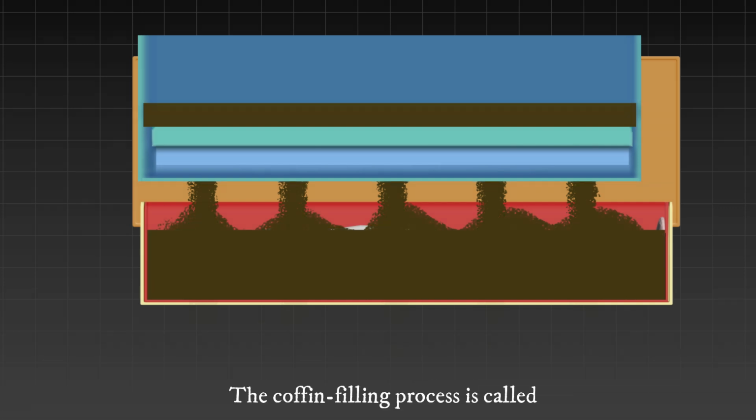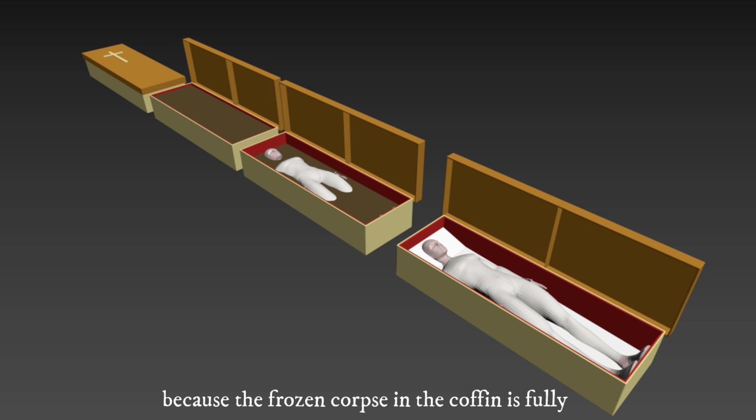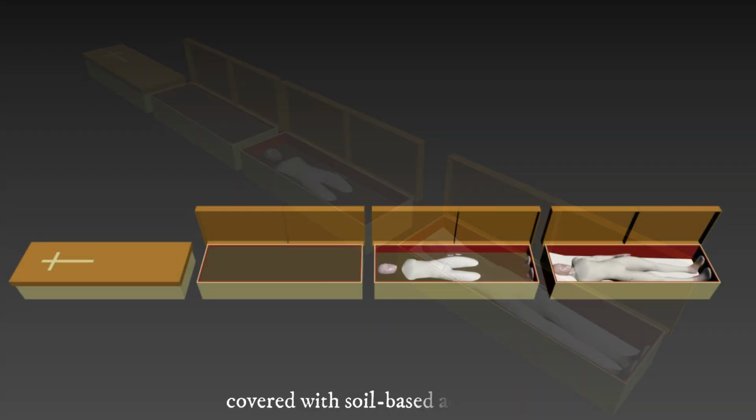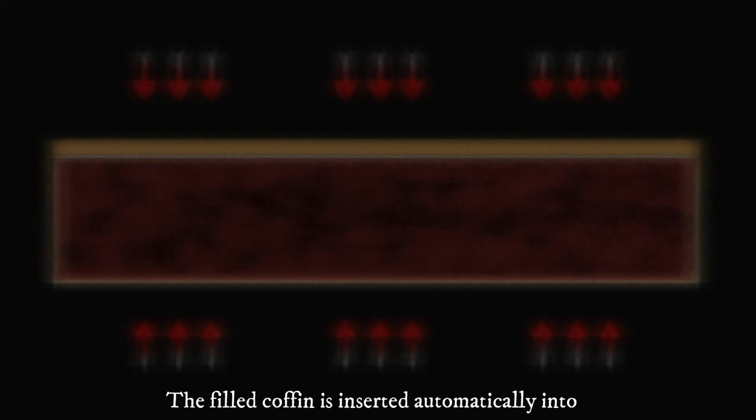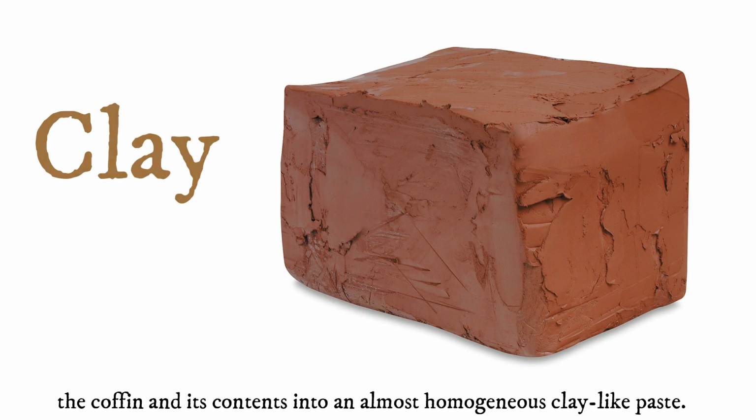The coffin filling process is called preliminary burial because the frozen corpse in the coffin is fully covered with soil-based additives. The filled coffin is inserted automatically into a hydraulic press capsule that quickly transforms the coffin and its contents into an almost homogeneous clay-like paste.